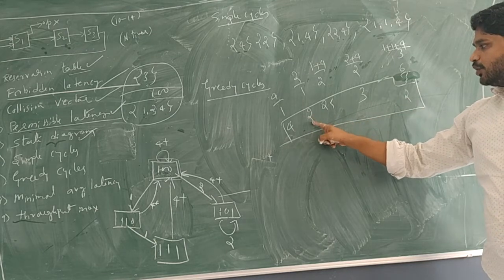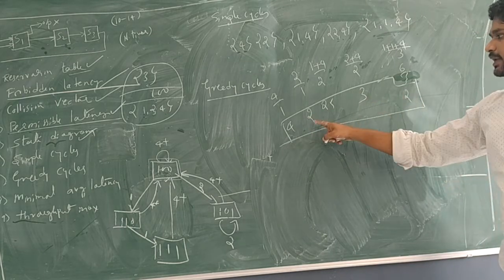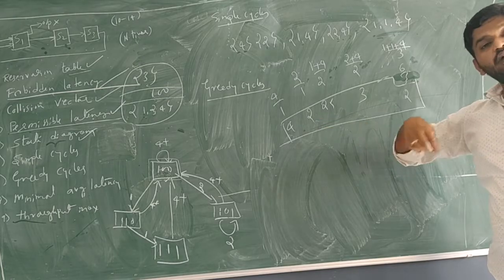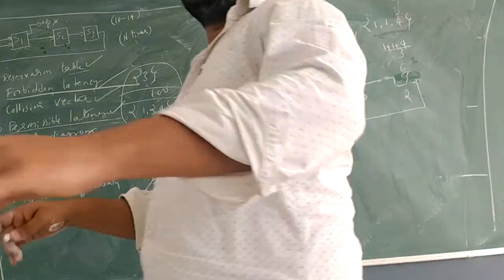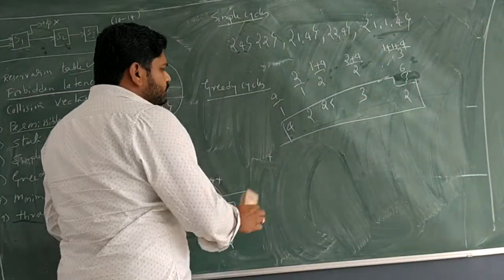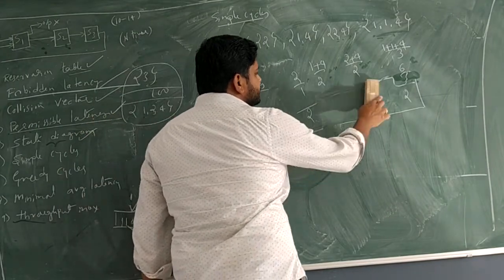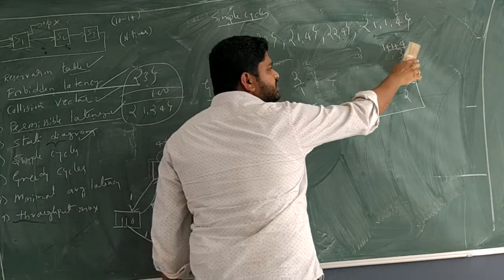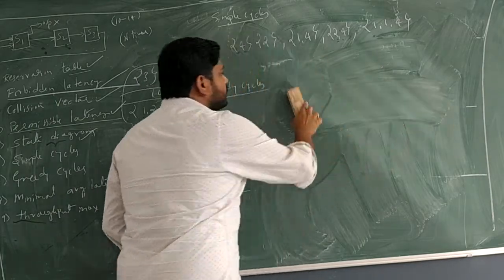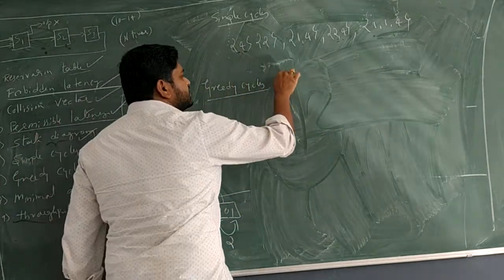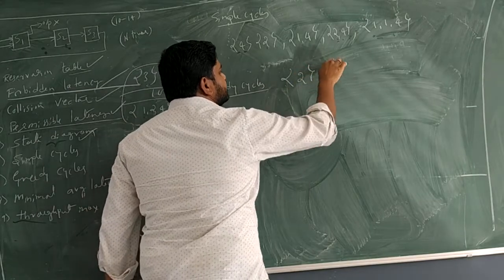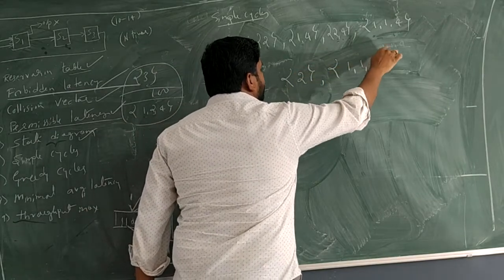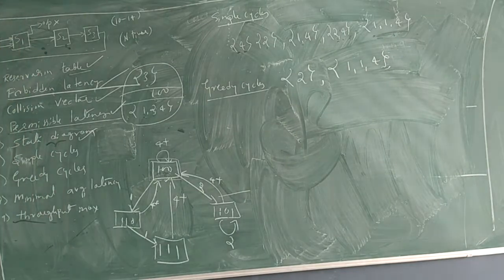See, 4, 2, 2 and a half, 3, 2. Take the smallest value, 2. What are those representing cycles? We have 2. What are those? One is 2, another one is 1, 1, 4. So now, how to calculate greedy cycles? First greedy cycle is 2 and the second greedy cycle is 1, 1, 4.